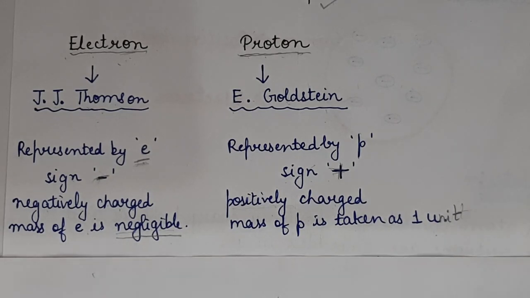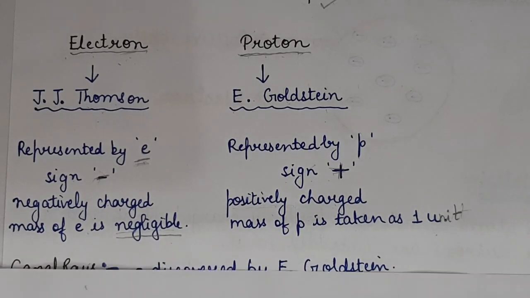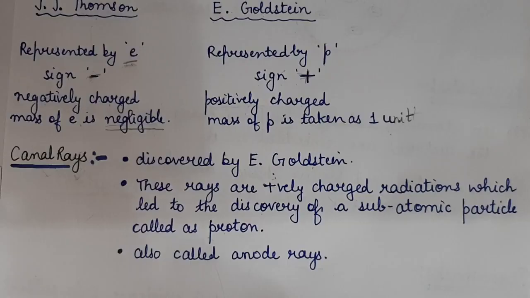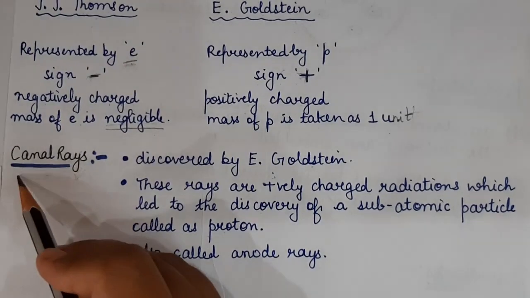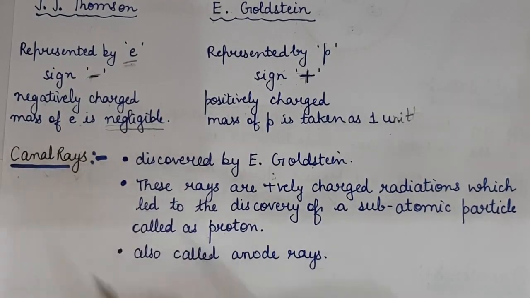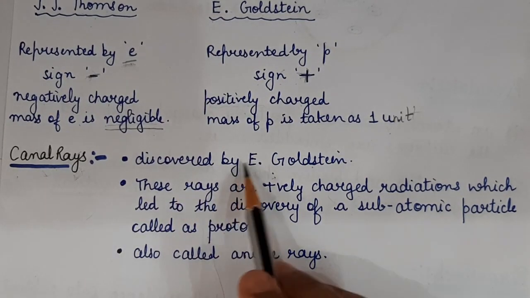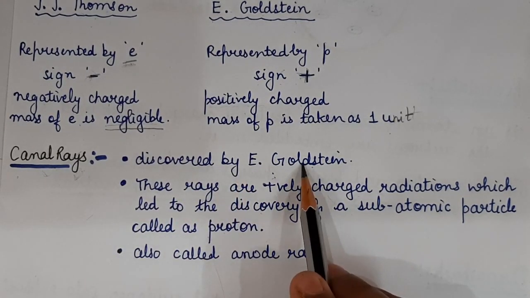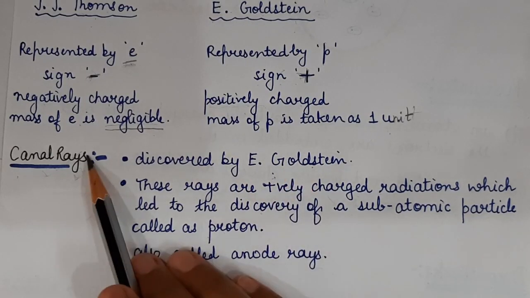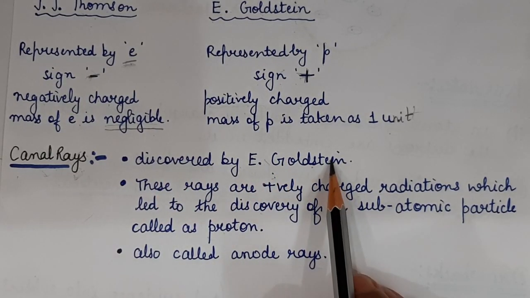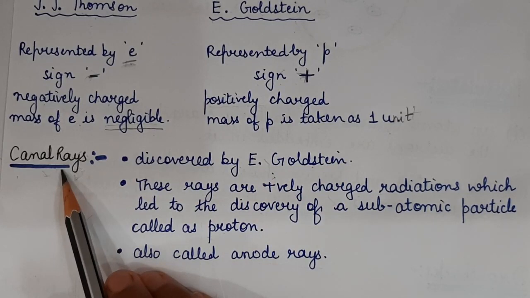Now there is one important term given in your NCERT book, that is canal rays. What are canal rays? Canal rays were discovered by E. Goldstein. Now what are these rays?